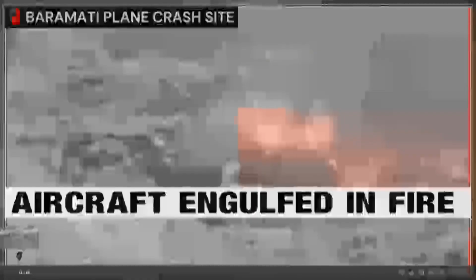Amongst the first visuals shot by people who had gathered around, you see in this video that the aircraft was engulfed in fire. In fact, the fields around the crash were also on fire. This represents the intensity of the crash. This tabletop airstrip is part of the Baramati uncontrolled airfield. This means that the air traffic information is provided by the instructors from the flying training organizations, the flying schools that are located in Baramati.